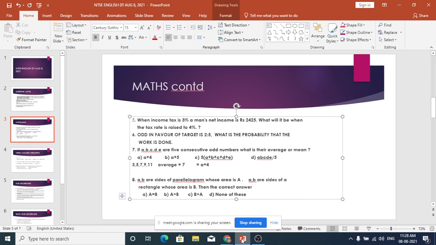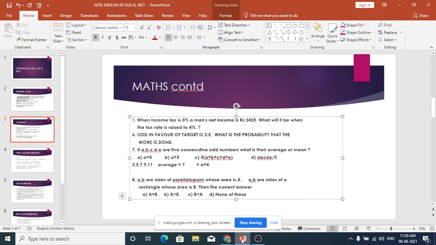It is better to buy a rectangle shape. Why parallelogram? You have to buy a rectangle shape because for the given length and breadth, that has more area than the parallelogram. You understood? For the given sides A and B, the area of the rectangle is more than the parallelogram. So the area is bigger here.